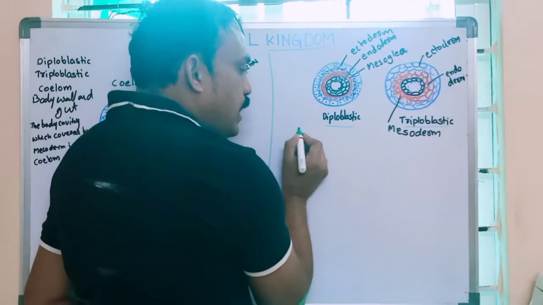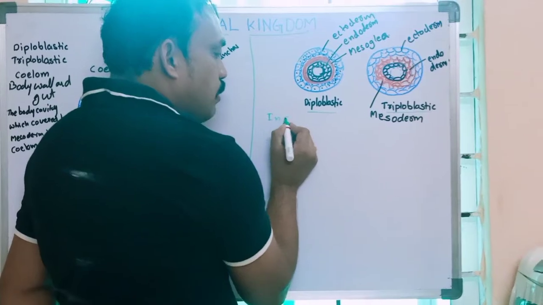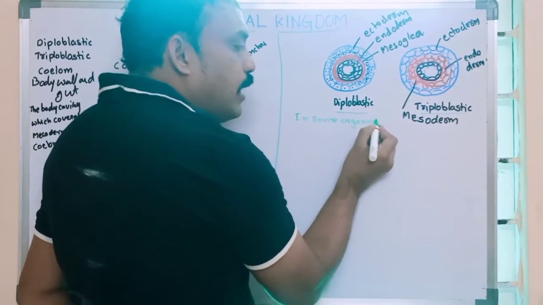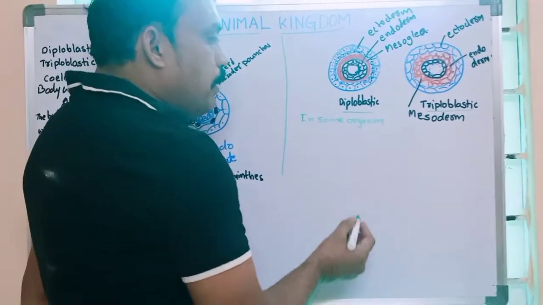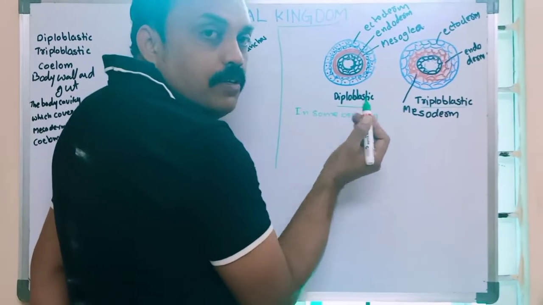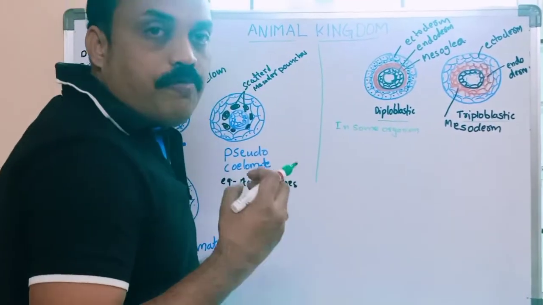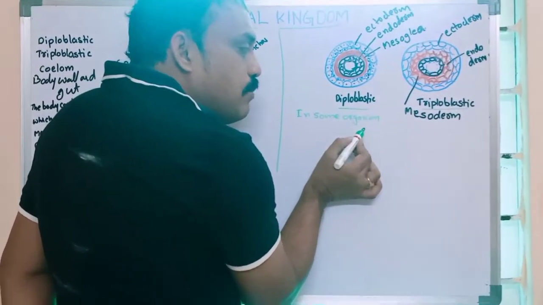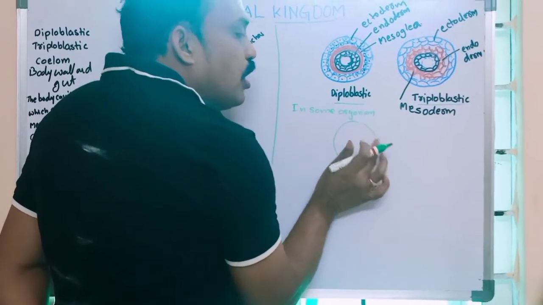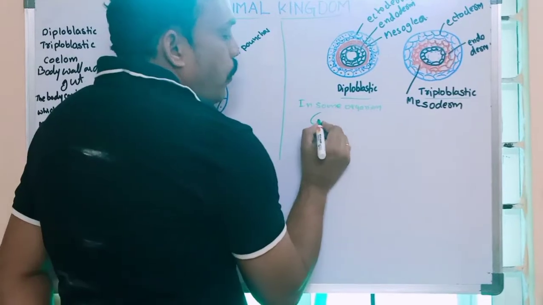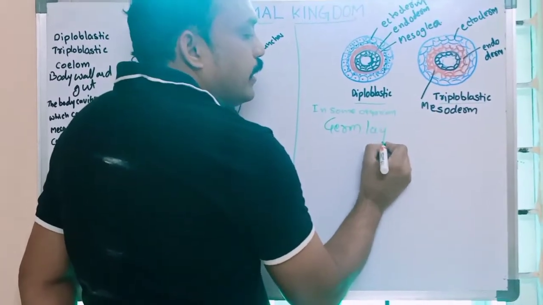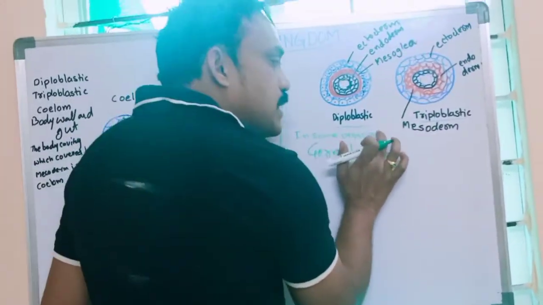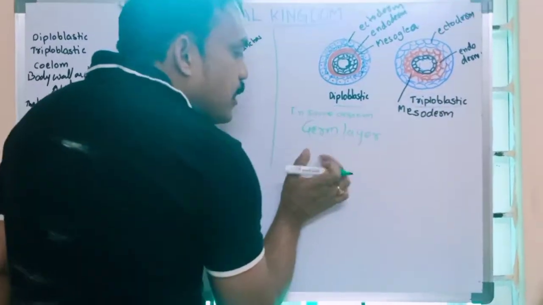In some organisms, only in their embryo, that is, when the baby develops in the female womb, during fetus or embryo development, only two germ layers are formed. Based on germ layers, animals are classified into diploblastic and triploblastic organisms.